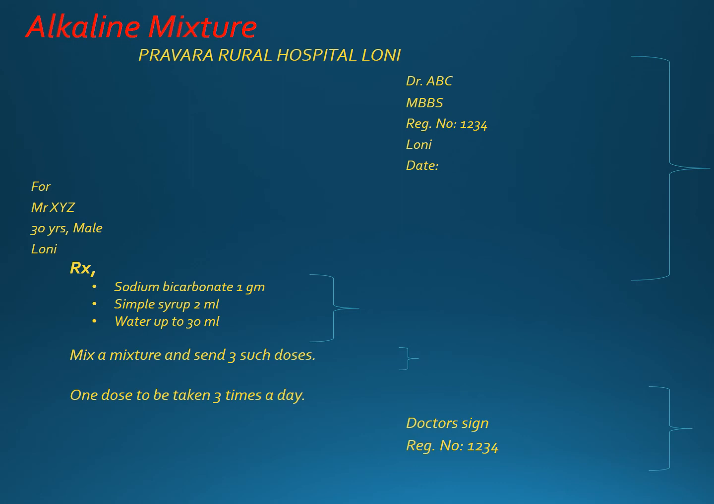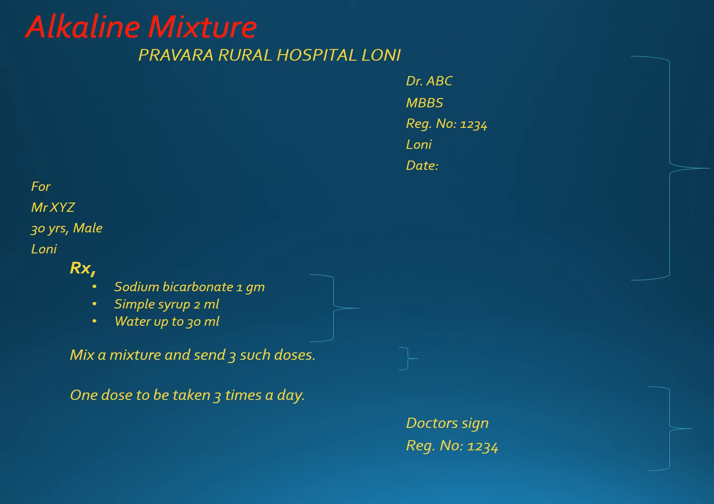So just have a look at the format. Suppose we are preparing a prescription for an alkaline mixture. Now what all things should we note down? Firstly, for which place is the prescription, like Pravara Rural Hospital, Loni. Now the first part which we have seen was the superscription. It will contain the name of the doctor, like Dr. ABC, then the qualification, MBBS or whatever it is, then the registration number of the prescriber, then the address, whatever is the address of the clinic or hospital or OPD, and very important is the date.